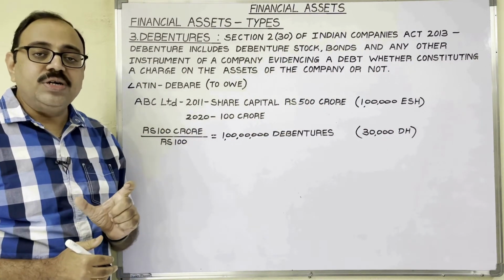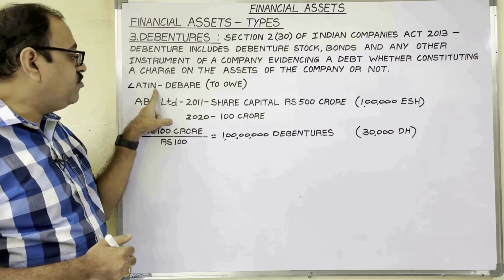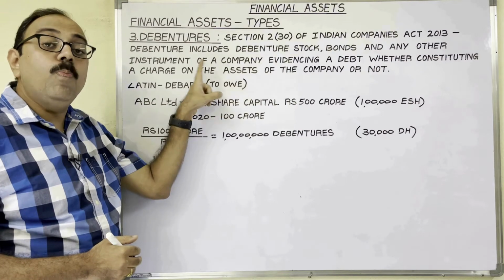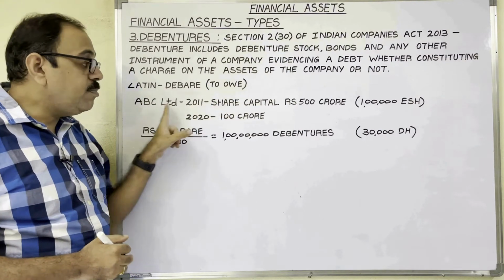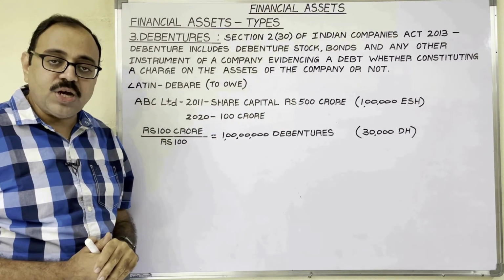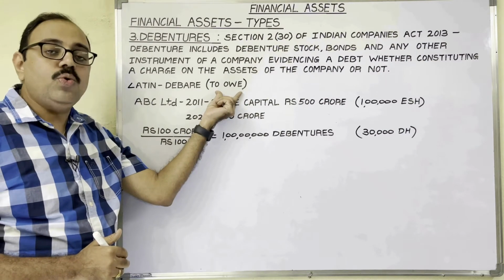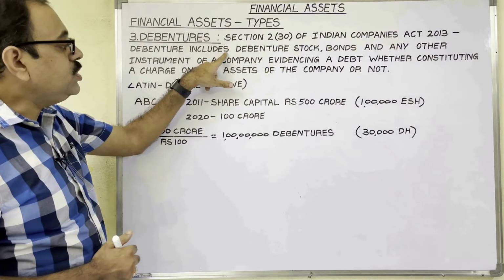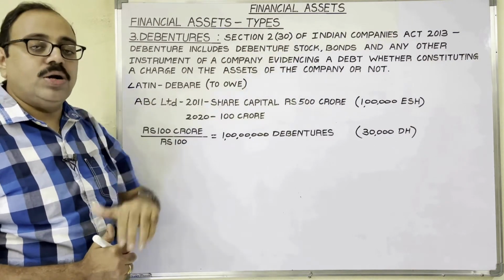This word debenture is derived from one Latin word, debere. Debere means to owe, to borrow. Companies borrowing money from lenders, no, from investors, no. That is the meaning of to owe. Now see the sentence: debenture includes debenture stock, bonds.